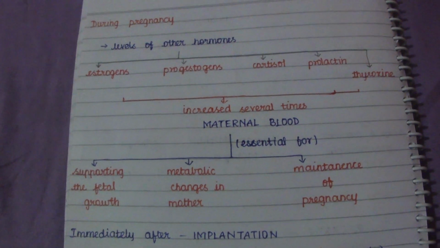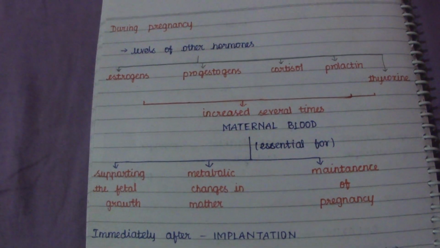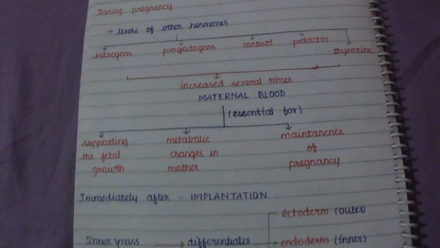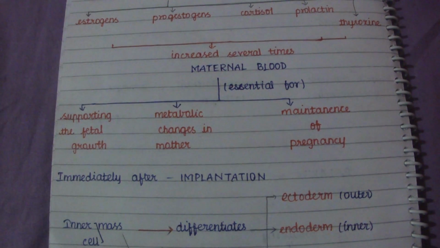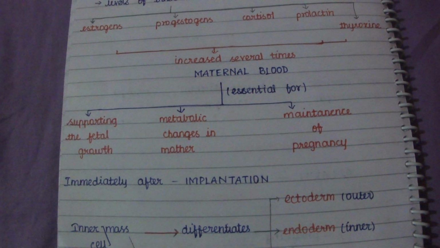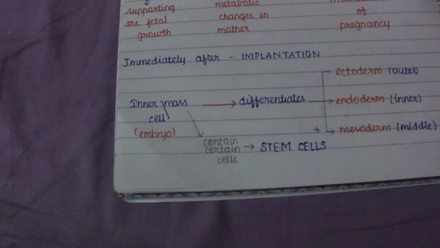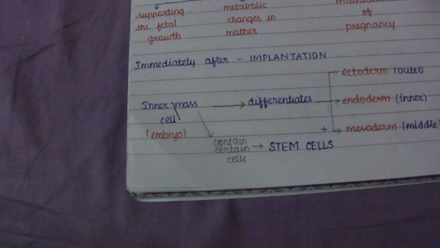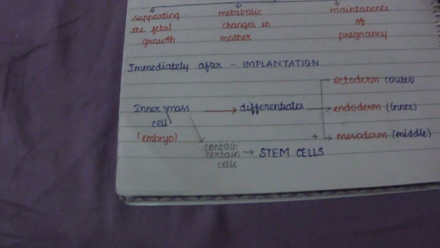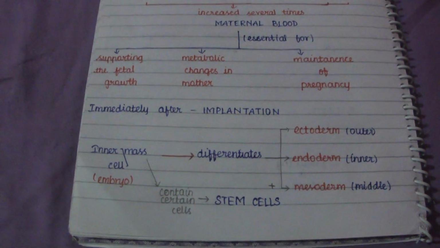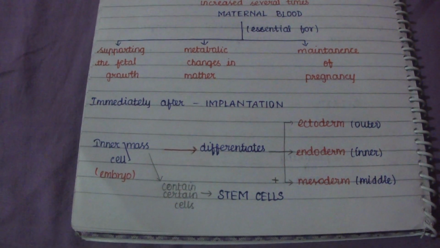This increase in hormones in the maternal blood is essential for supporting the growth of the fetus, the metabolic changes in the mother, and the maintenance of the pregnancy.